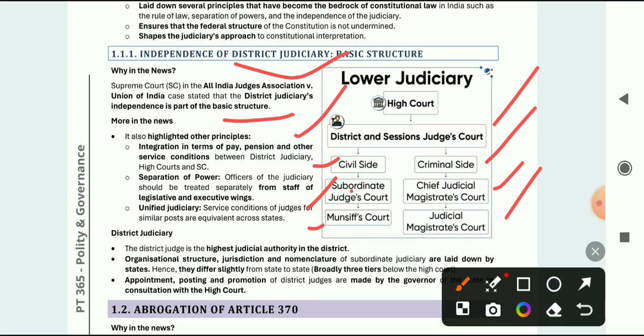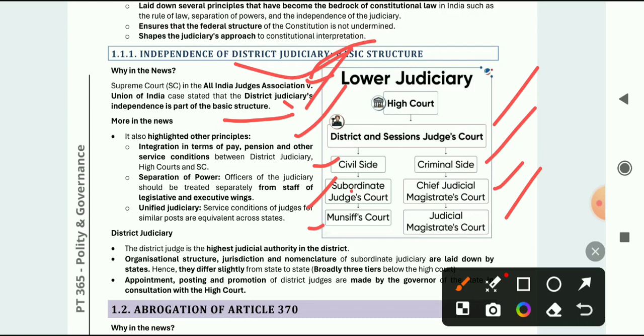So why is basic structure again in the news? Because here it is given in the case that district judiciary independence is also a part of the basic structure. So you cannot take away or give away the powers, or take away the powers, of the district judiciary.